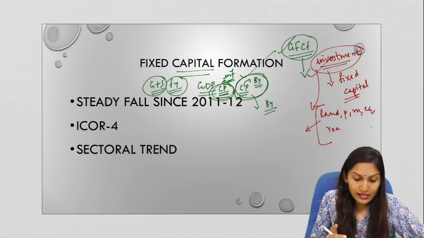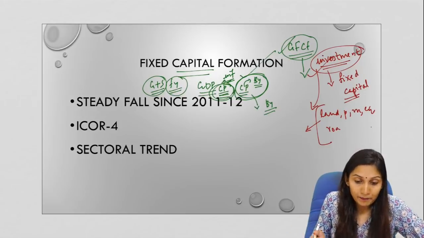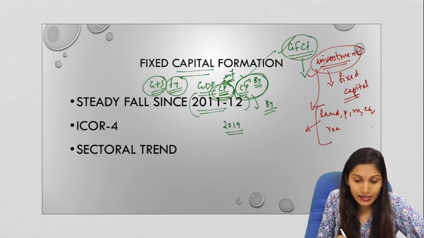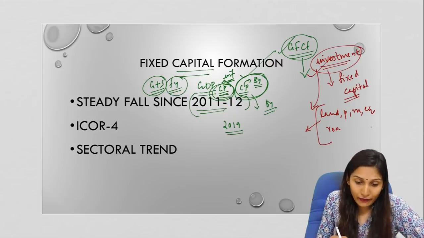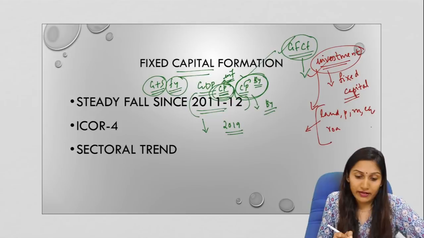So let us take fixed capital formation as a percentage of, or relative to, the GDP at current prices. Now if we see, since 2011-12 until now, that is till the 2019 financial year, there has been a steady fall in fixed capital formation, or in the investments.